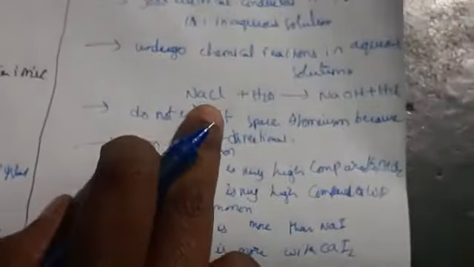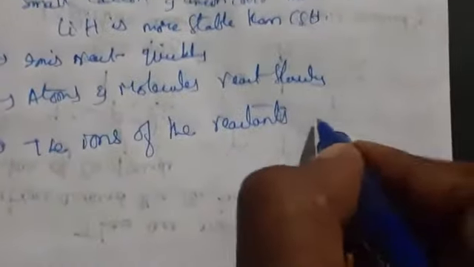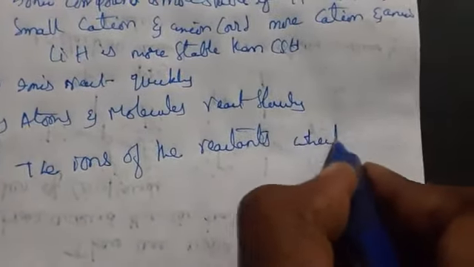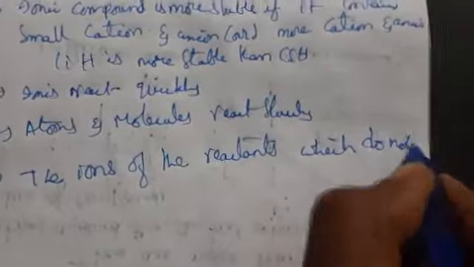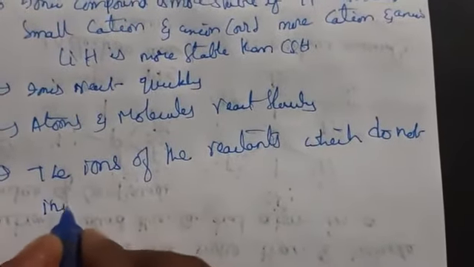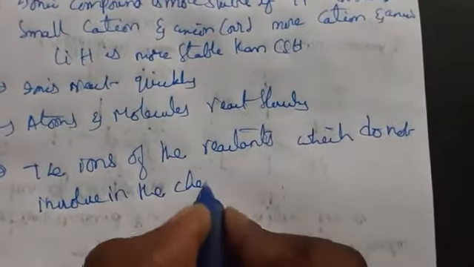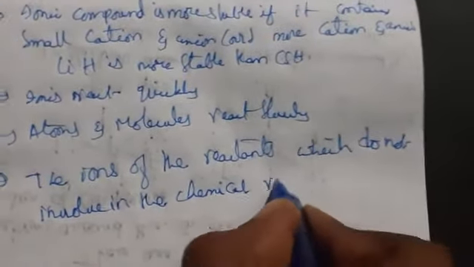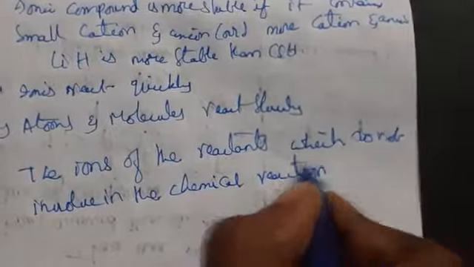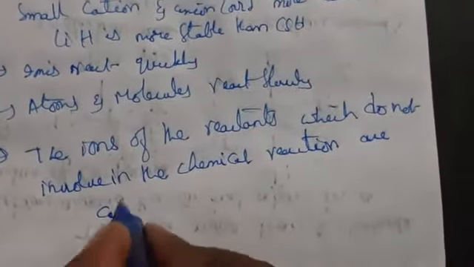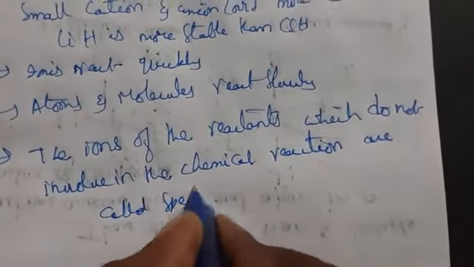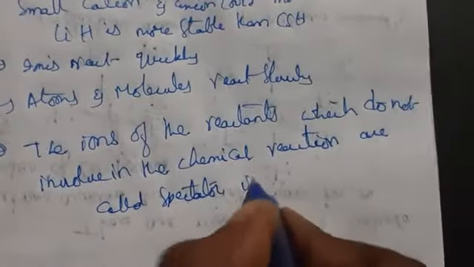This one we call reactants, this one we call products. So the ions of the reactants which do not get involved in the chemical reaction are called spectator ions.